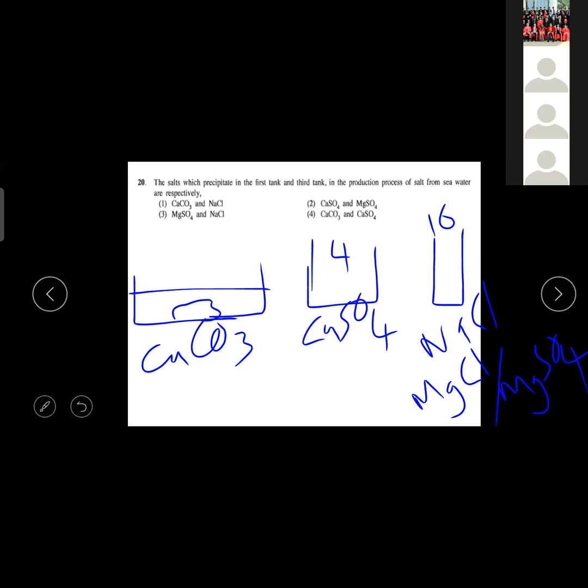So what is the answer for the 4th one? Answer for the 19th one. So what is hygroscopic or whatever? Okay. So what is the minimum result for qualification for AL Bio?